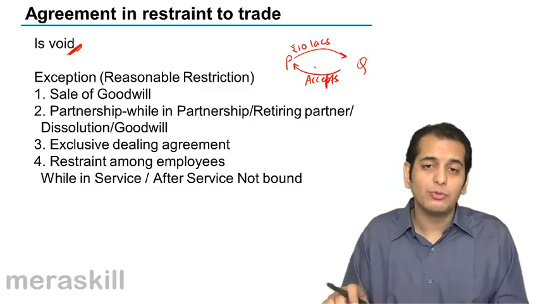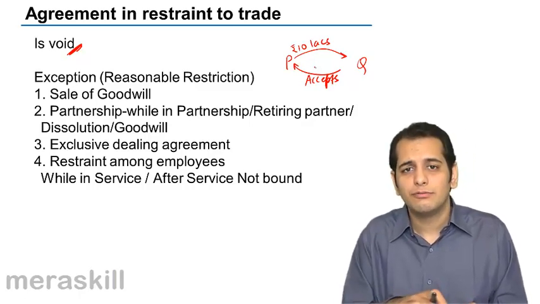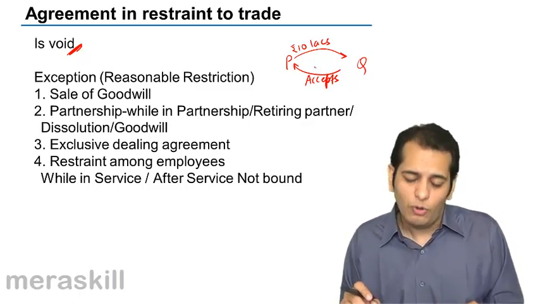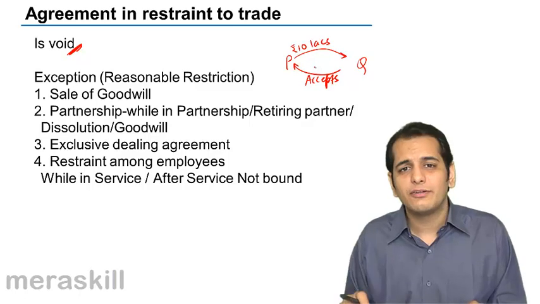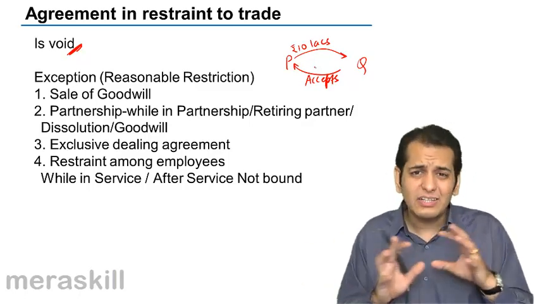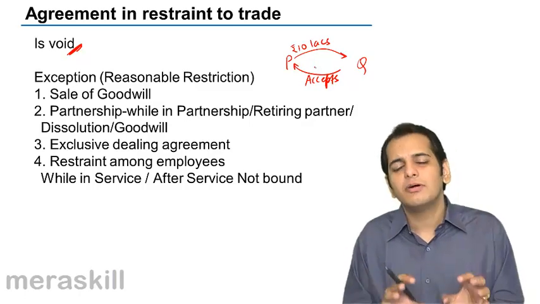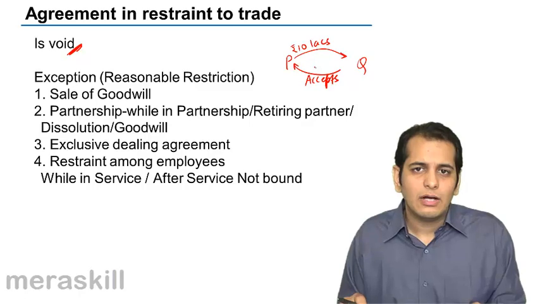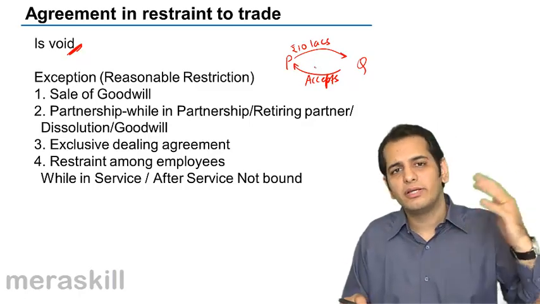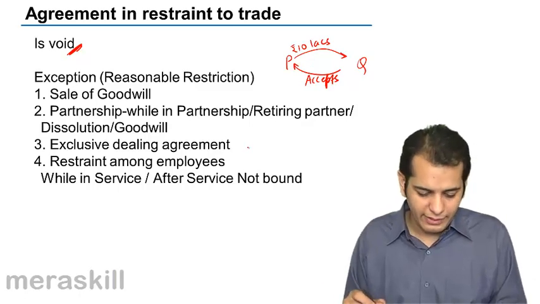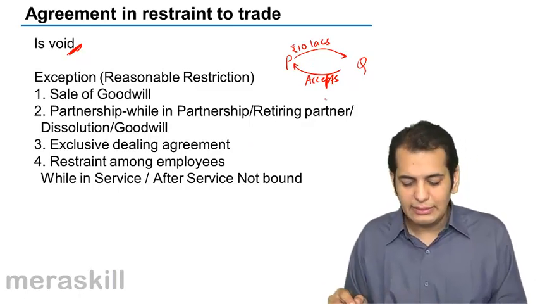Let's say you will not do this kind of business within a radius of 5 kilometers from the place of business of the firm, or you will not do the same kind of business for the next 6 months. So these conditions are reasonable and the firm can impose only reasonable conditions. Unreasonable conditions will make the contract void. The next is exclusive dealing agreements.